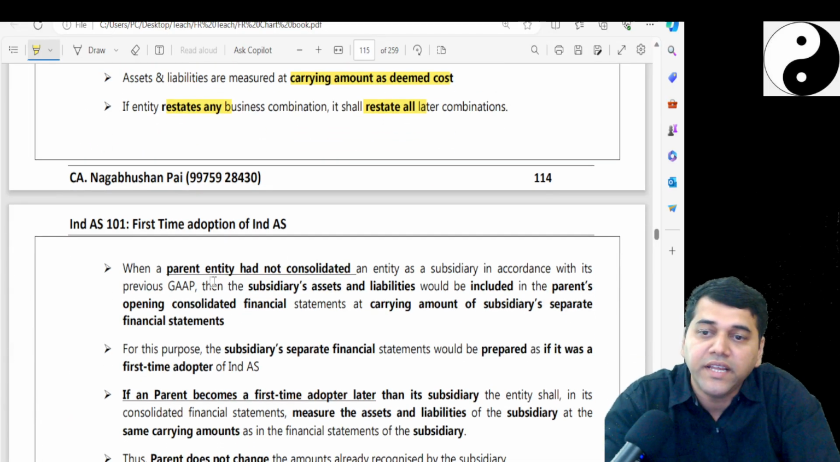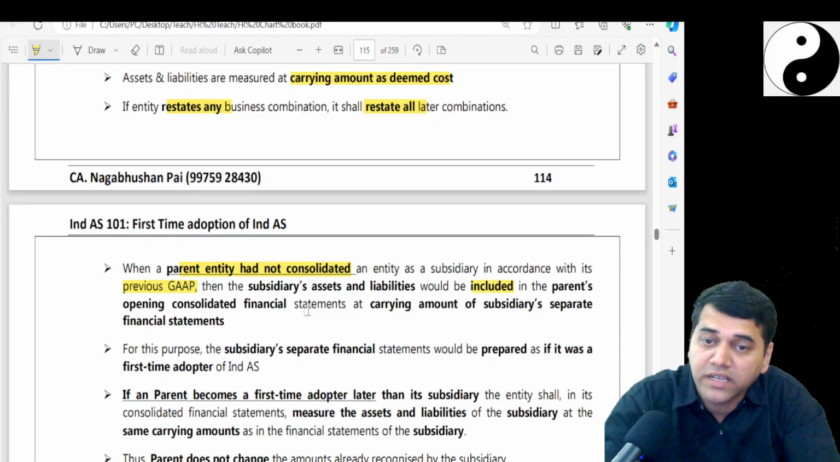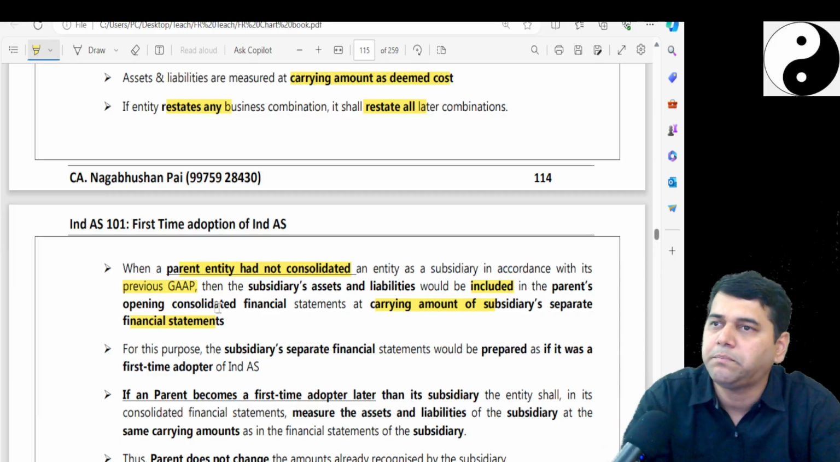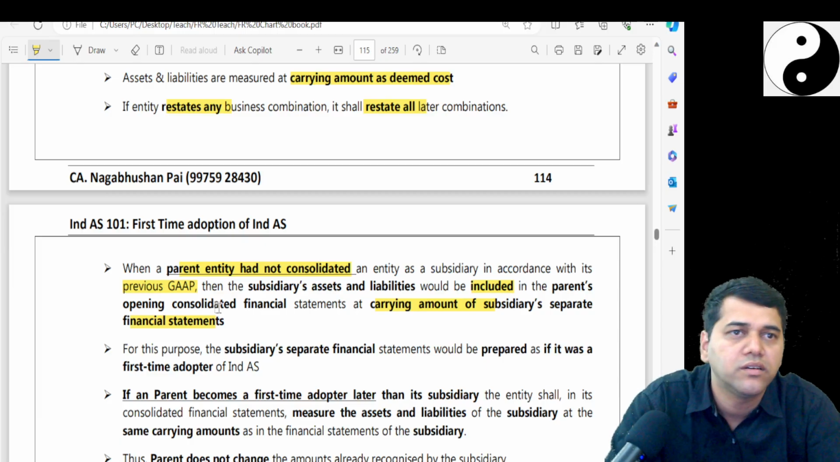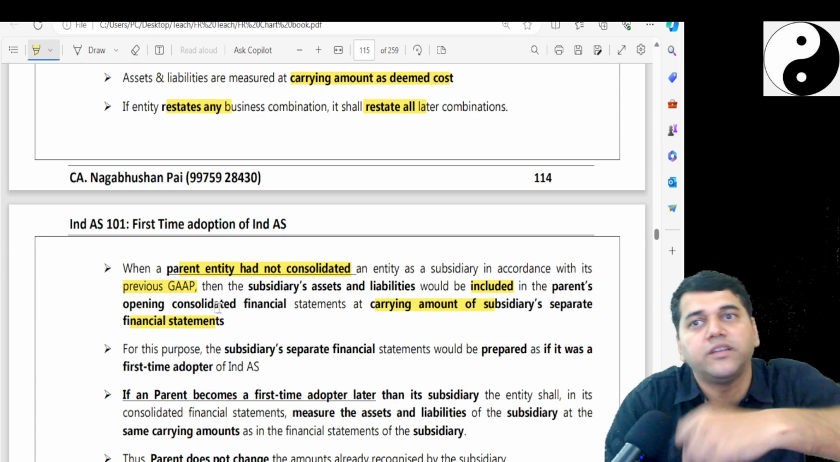When the parent entity has not consolidated an entity as a subsidiary in accordance with the previous GAAP, then the subsidiary's assets and liabilities would be included in the parent's opening consolidated balance sheet at the carrying amount in the separate SFS. Is it possible that a parent has never consolidated one subsidiary? How is it possible that in accounting standards they didn't do it, but in Ind AS they have to?